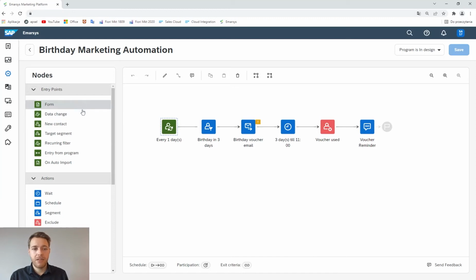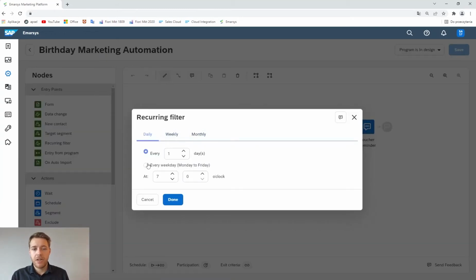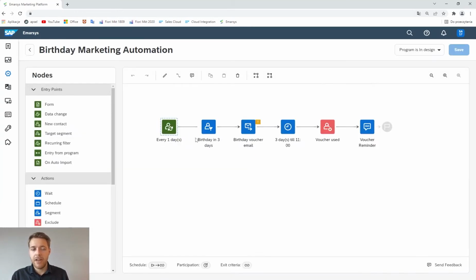Of course, I start with a node that is entry points. Entry points populate my stream with clients. In this case, this is a recurring filter. So if we edit it, as you can see, this runs every day at 7 o'clock. So every day at 7 o'clock, I check for segments of people who have a birthday in 3 days.